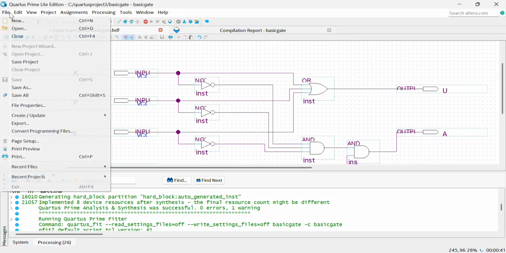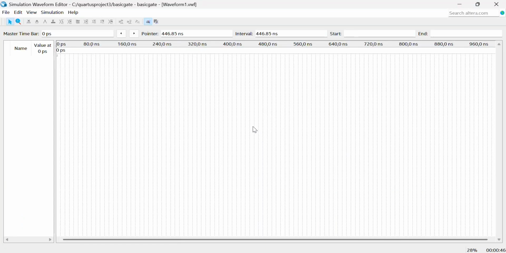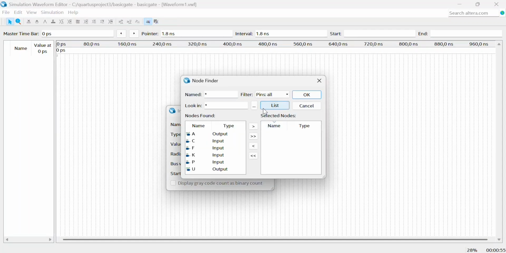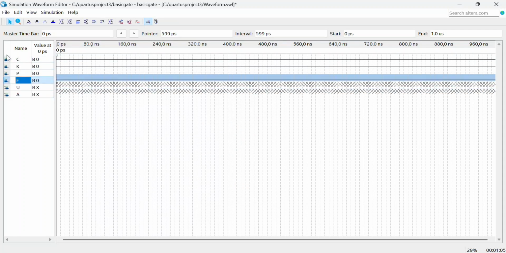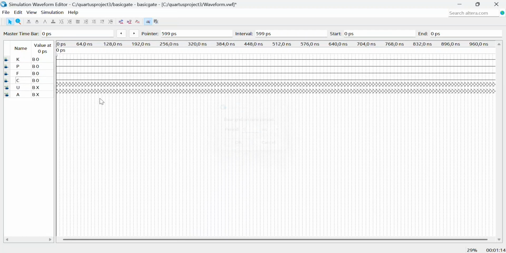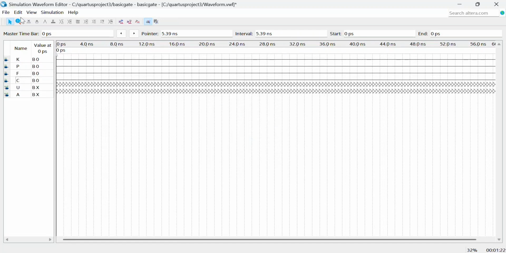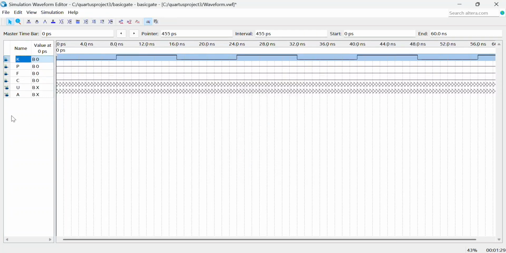So we go File, New, University Program VWF, then we go to Edit and insert the node. Select all the ports and click OK. And we arrange the input and output. And then we set the grid size to 1 nanosecond, and the end time is 16 nanoseconds. Then set each of the input periods, which are 16, 8, 4, and 2 nanoseconds.